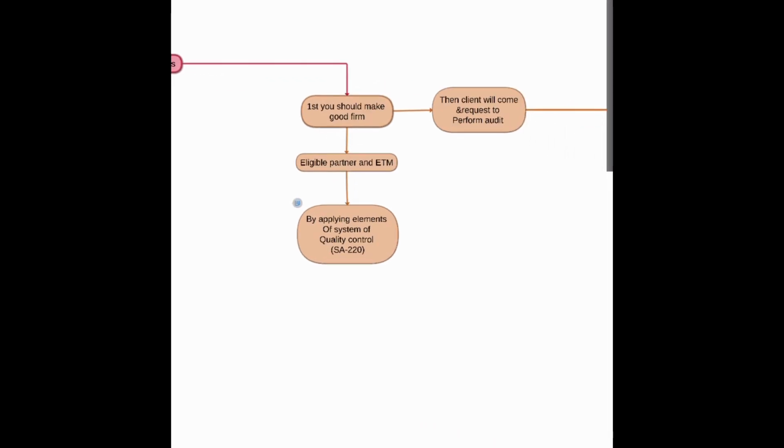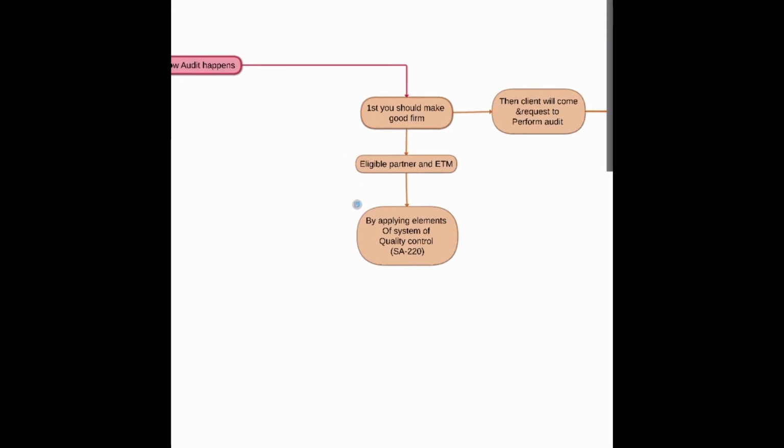First, before doing audit, you should make a good firm with eligible partners and eligible engagement team members. We'll learn the eligibility test for the partner and the member in company audit, laws related to company audit.